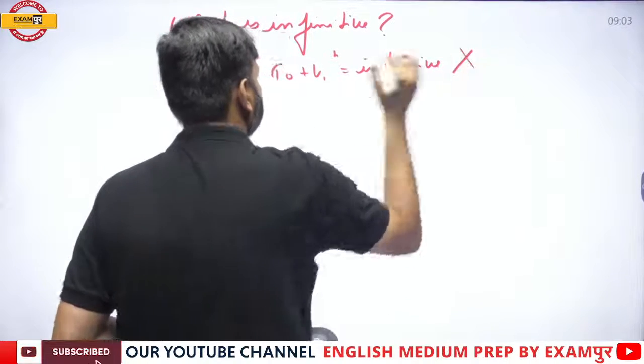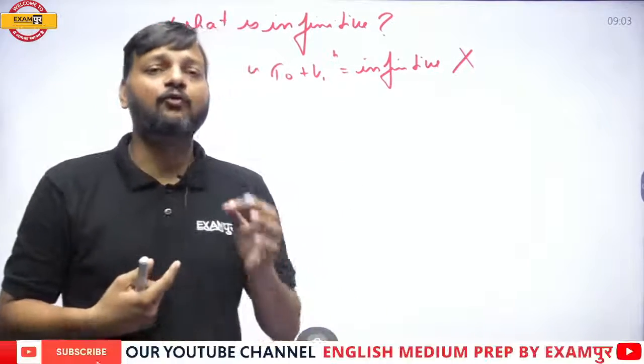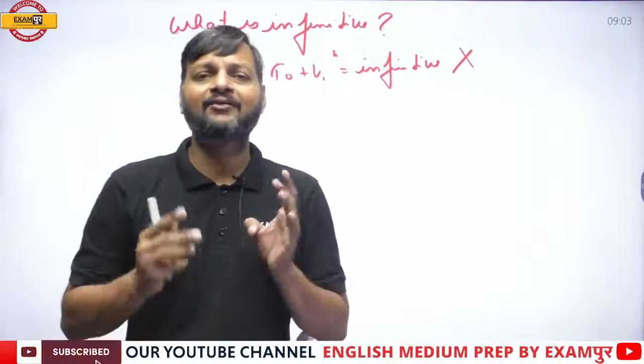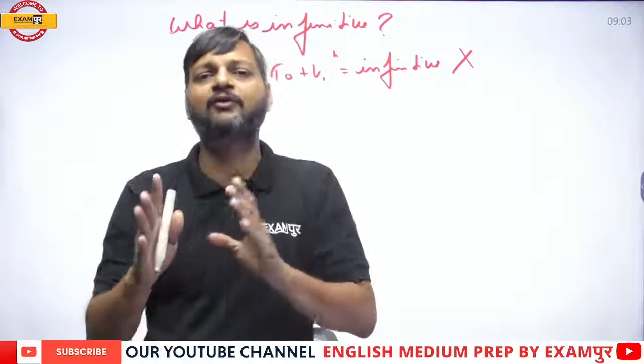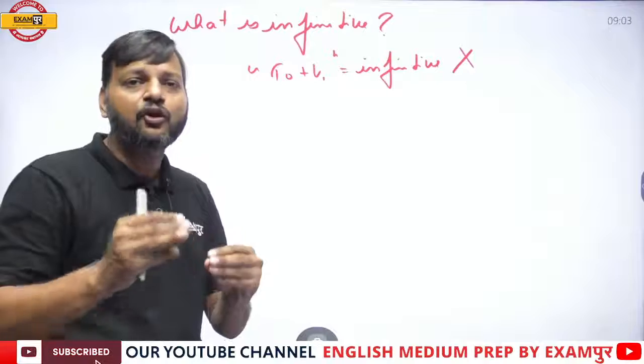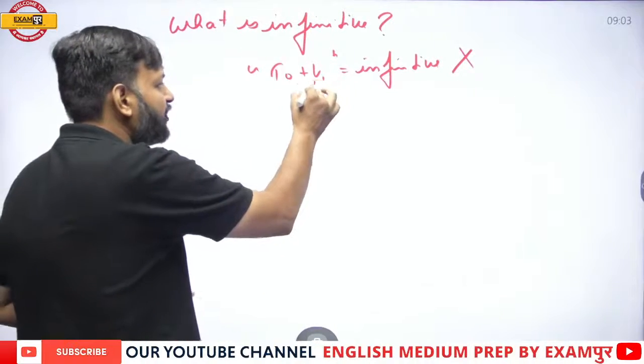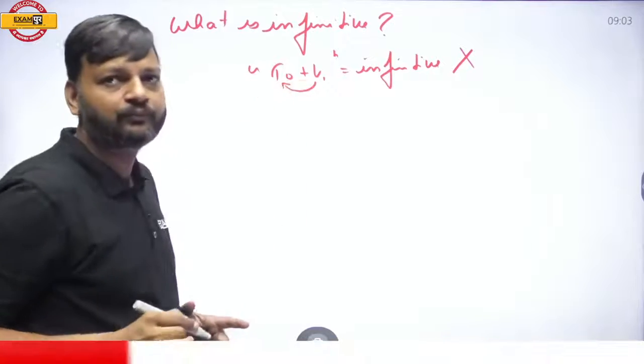But this is wrong. If someone asks you what is infinitive, you should never answer that to plus first form of verb is infinitive, because infinitive does not necessarily involve to.